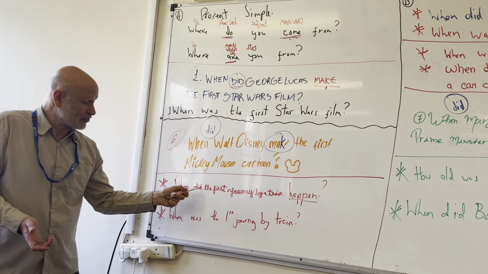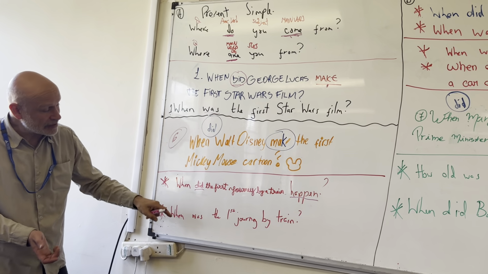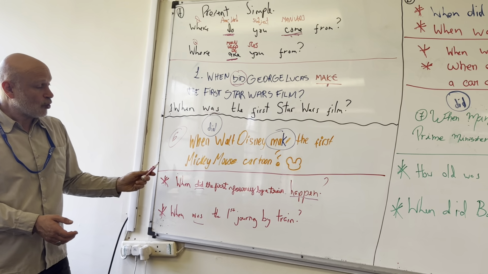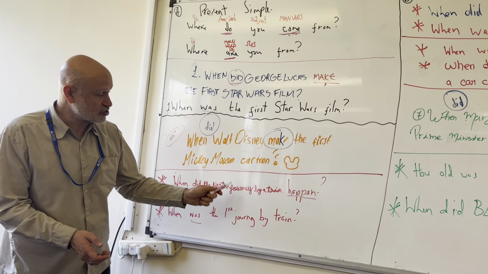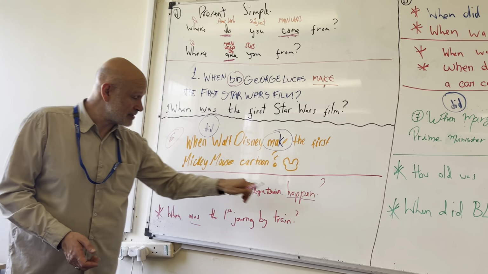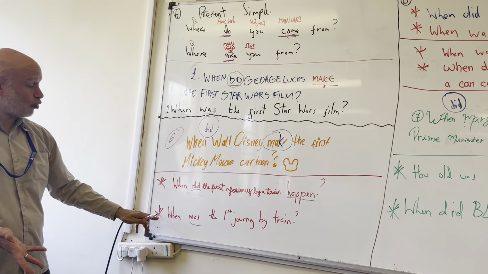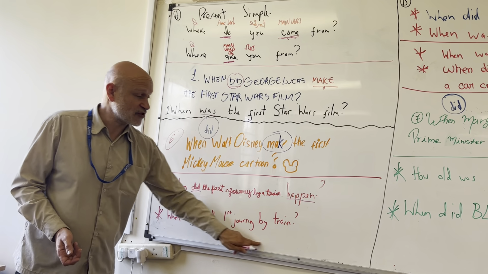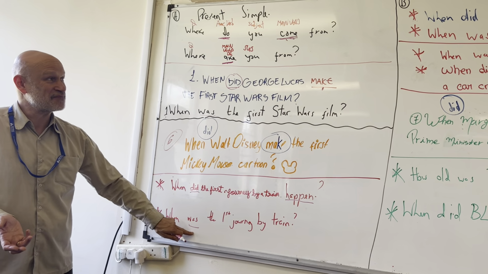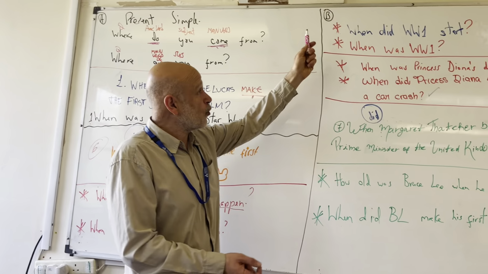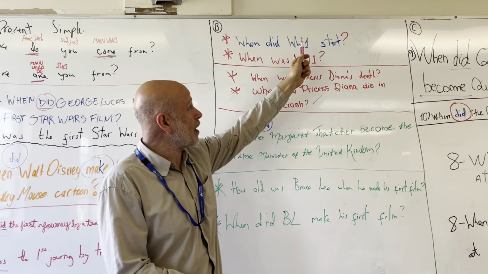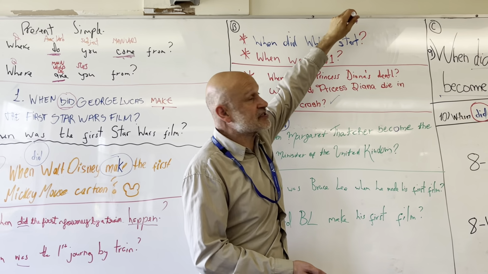So I've just written here the question using a verb with an auxiliary verb, and the same question using the verb to be. When did the first journey by train happen? Did and happen. Or when was the first journey by train? Just using the verb to be. Over here, when did World War I start? Did and start.